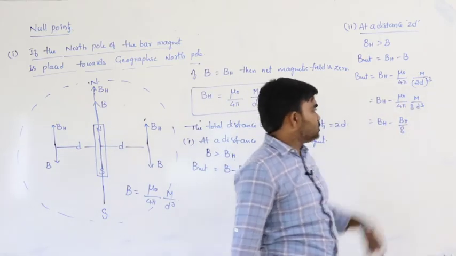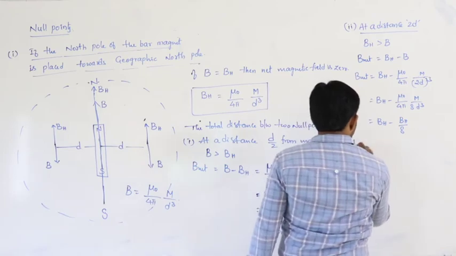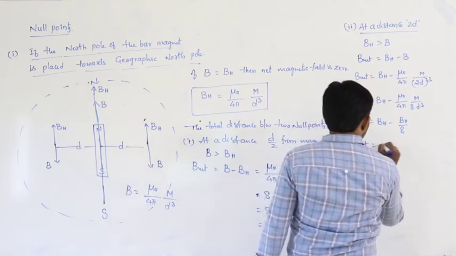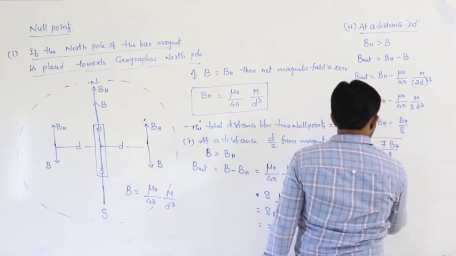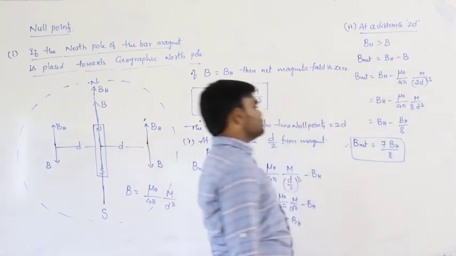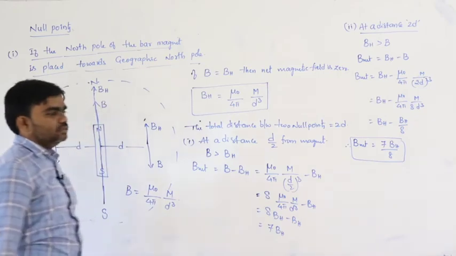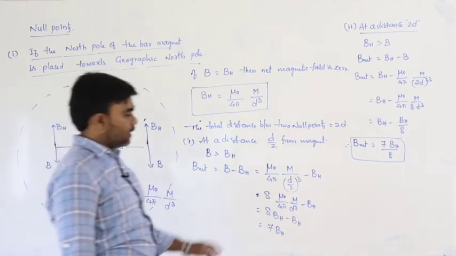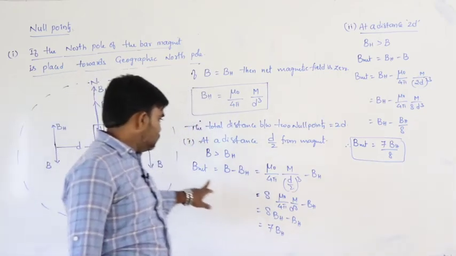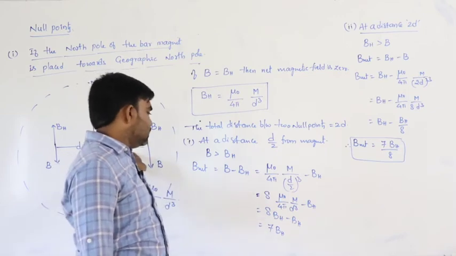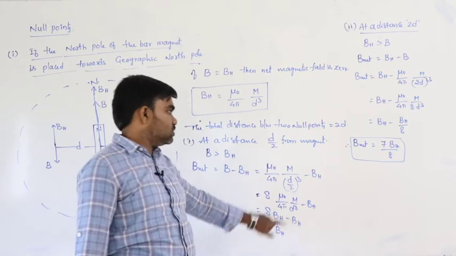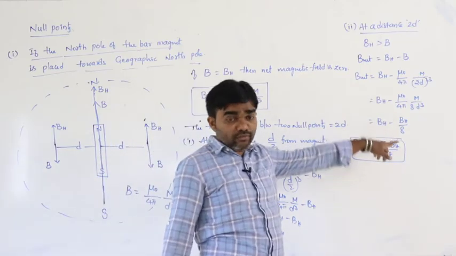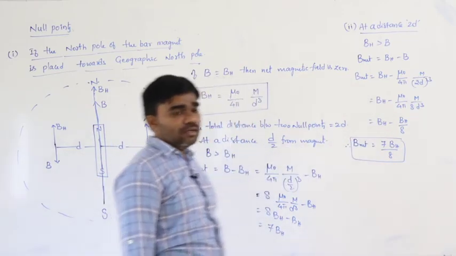Therefore, B net is equal to 7 BH by 8. So, that is the net magnetic field. At a distance d by 2 from the magnet, the net magnetic field is 7BH. At a distance 2d from the magnet, it is 7BH by 8.